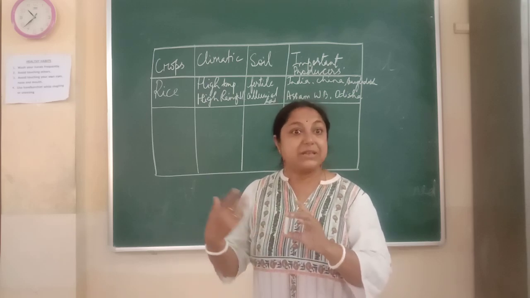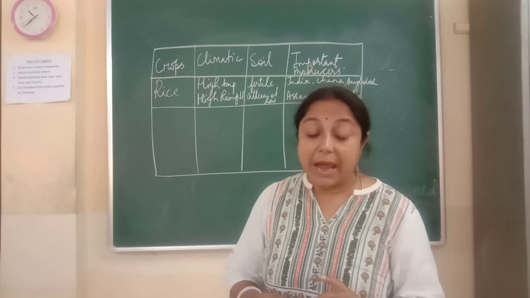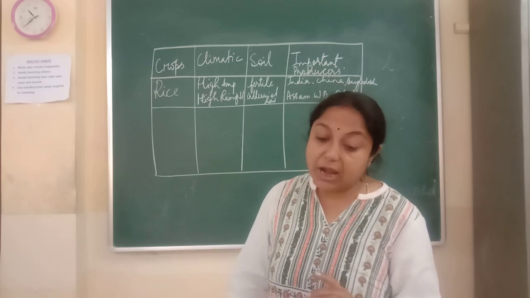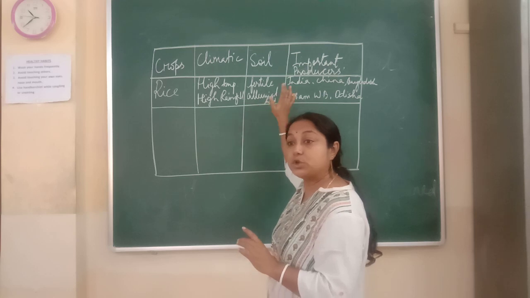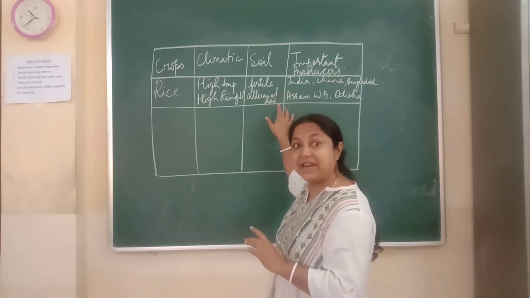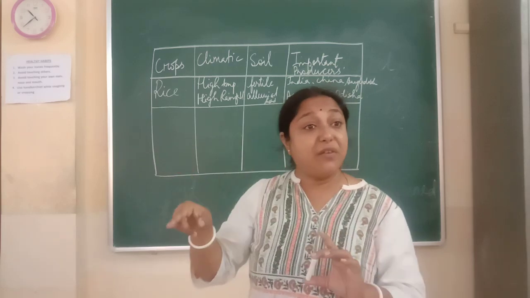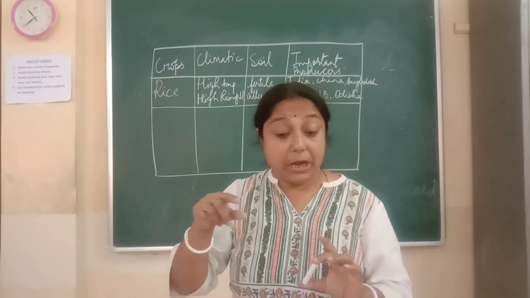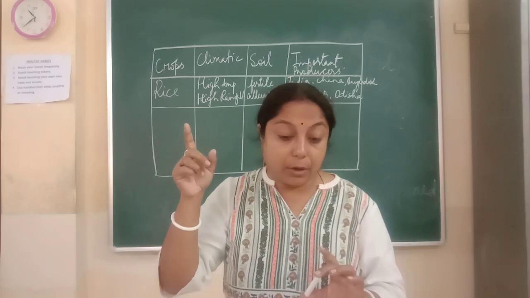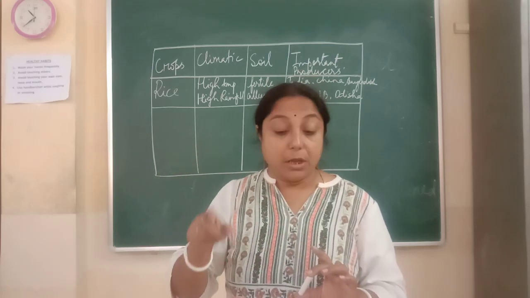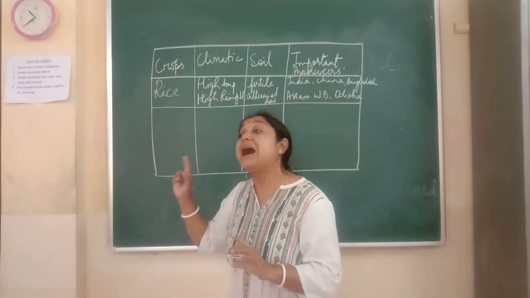When the crop is harvested, then you need bright sunshine. And when we talk about soil, it needs well-drained, loamy soil. So here you will put well-drained, loamy soil. And here, moderate temperature during the growing season and bright sunshine during the harvesting period.